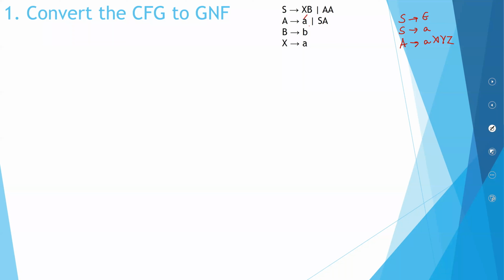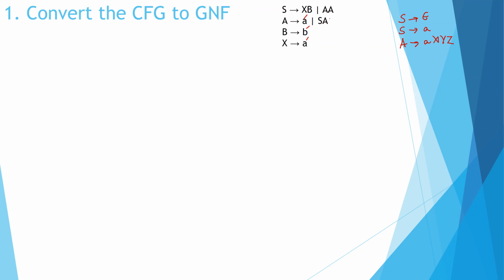This okay, this okay, this okay. So it is in Chomsky normal form, but the things which I haven't marked, XB, AA, SA, do not follow Greibach normal form. So you'll have to do your conversion. At each and every step, you have to check whether there is left recursion. That is the most important thing in conversion to a GNF. So always check whether you have left recursion.